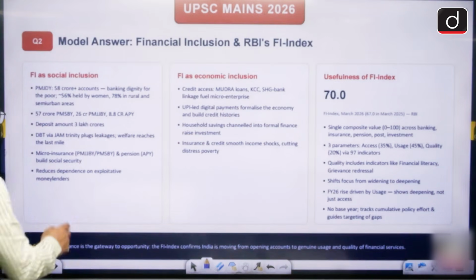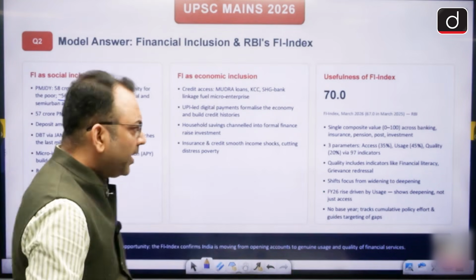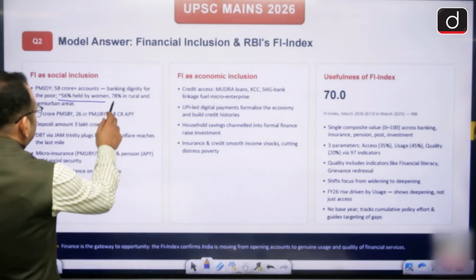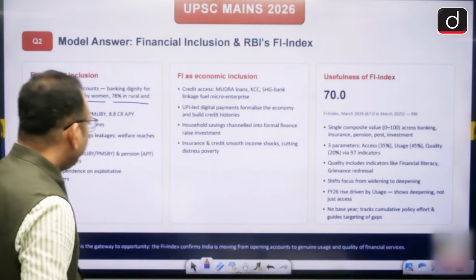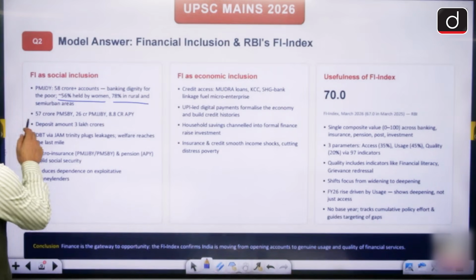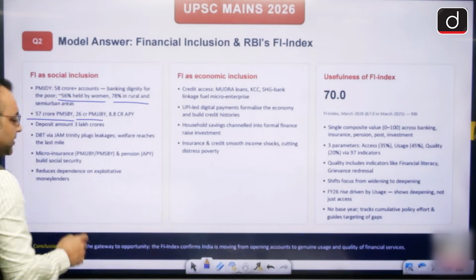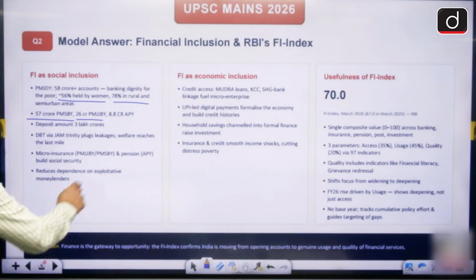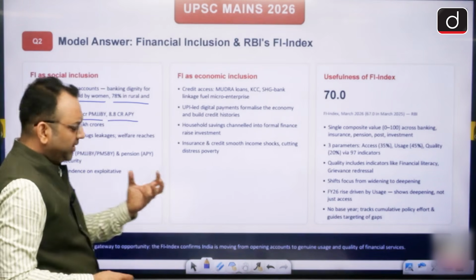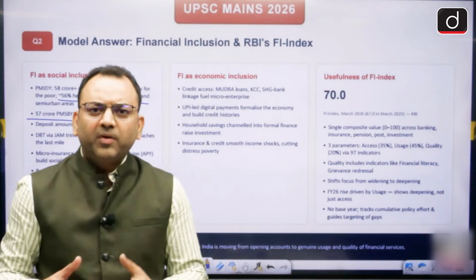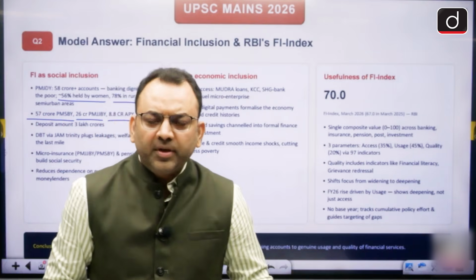You see, 56% of the account holders in the Jan Dhan Yojana are women. The rural and semi-urban areas have 78% of the accounts in the banking system. We have 57 crore Suraksha Bima Yojana beneficiaries, 26 crore Jeevan Jyoti Bima Yojana beneficiaries, and 8.8 crore Atal Pension Yojana beneficiaries. So people are in the formal banking system, and when you are in the banking system, you have a credit history, you have a CIBIL score, then you get loans easily.